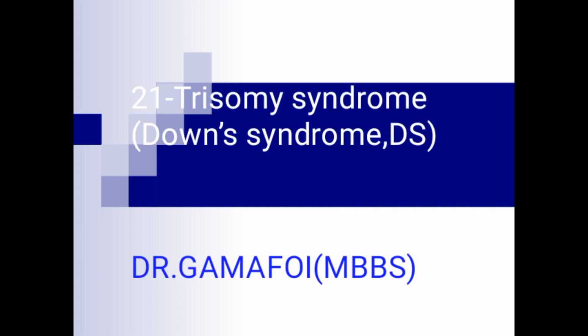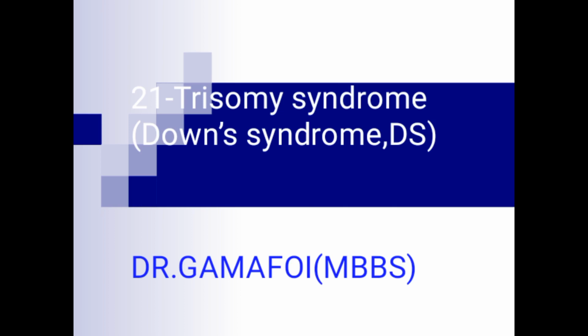Today we are going to discuss trisomy syndrome, which is trisomy 21, popularly known as Down syndrome. This syndrome is among other types of trisomy, the others being Patau syndrome, which is trisomy 13, and Edwards syndrome, which is trisomy 18. But among all of them, Down syndrome is the most common type of trisomy. In fact, it is even among the most common chromosomal abnormalities, if not the most common one.